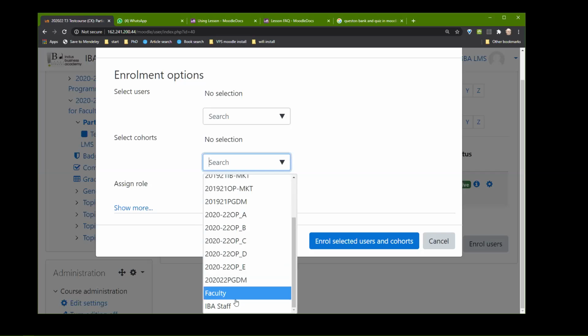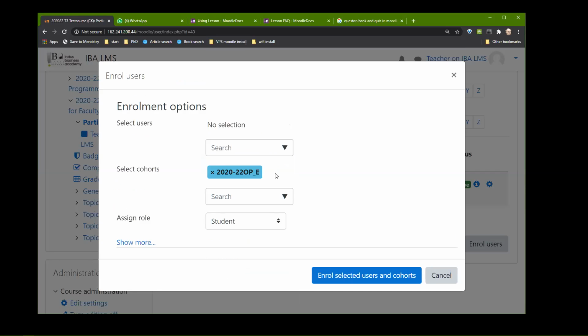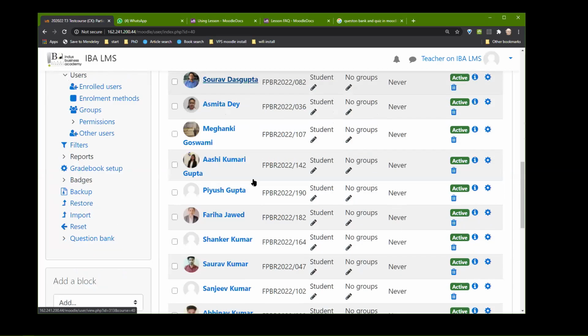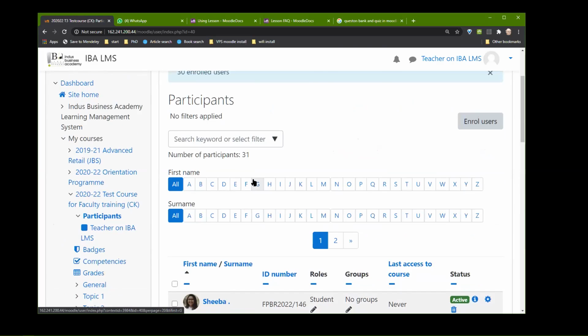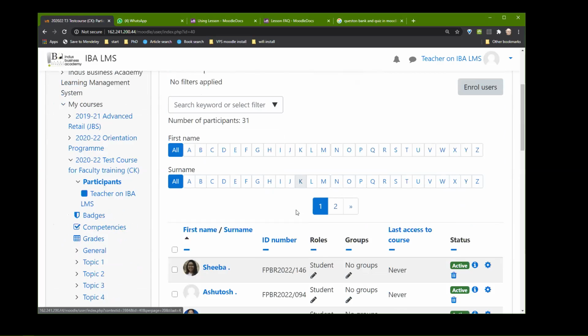All right. So let me just add IBA stuff, or do you want me to add the whole section? Section A 2020 batch. Section, sir, section. Okay. I'm just adding E for the sake of it. And I assign them student. Be very careful. Don't make them teachers. And you say enroll. Now you see everybody has come. All 30 will be here, plus 1, me.